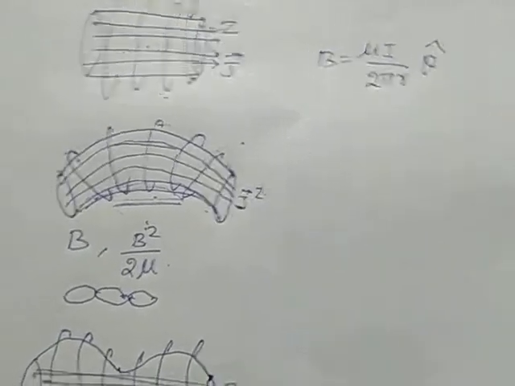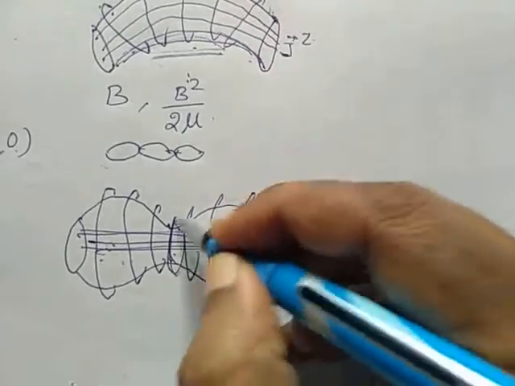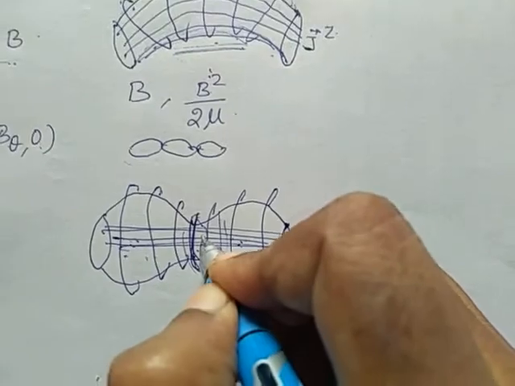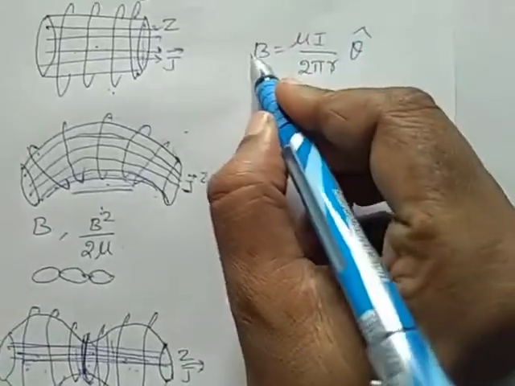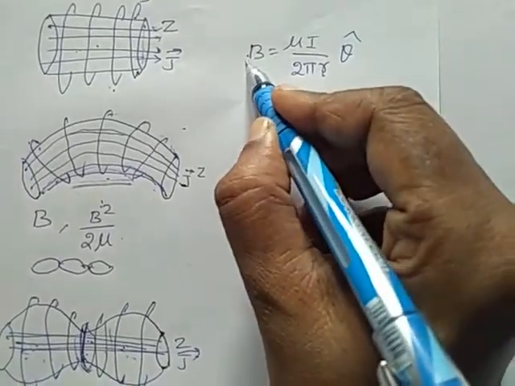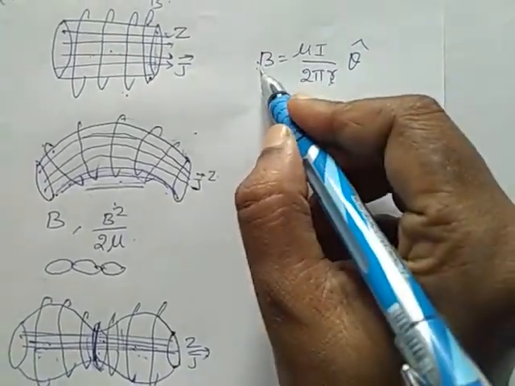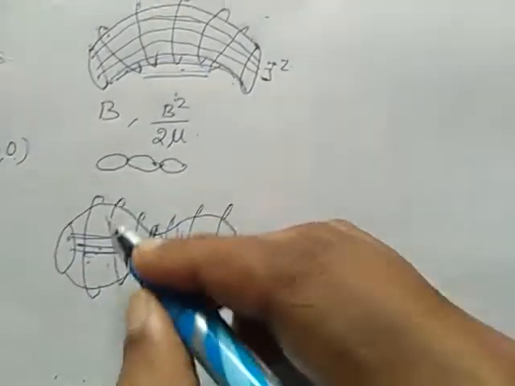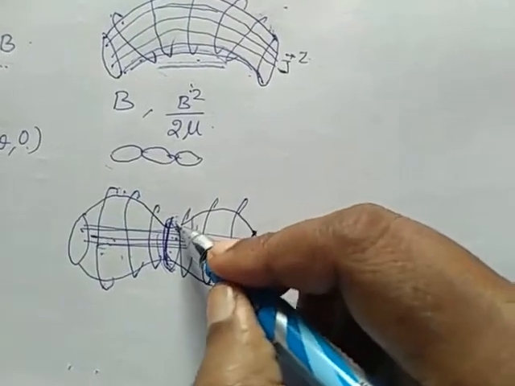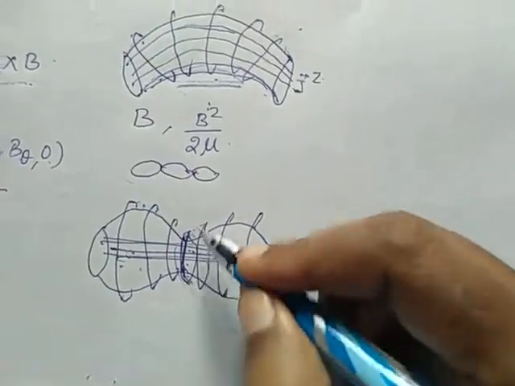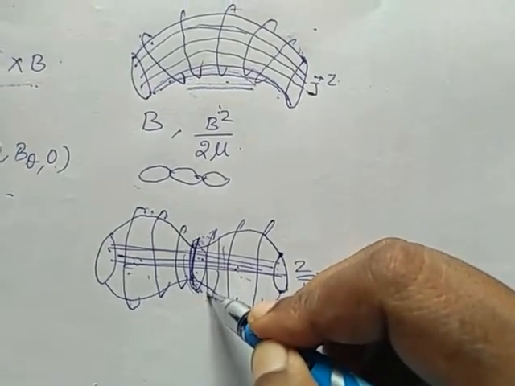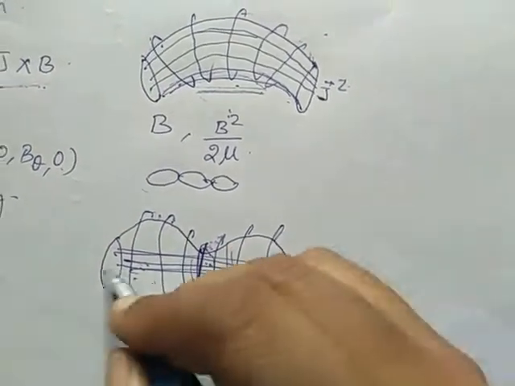Now we are going to consider the neck. At the neck, the strength of the magnetic field is large since r is small. See, the magnetic field is inversely proportional to r. When r increases, the magnetic field decreases. When r decreases, the magnetic field increases. Compared to this place, r is less here, therefore the magnetic field is high. So at the neck, the strength of the magnetic field is large compared to the other parts of the plasma column.